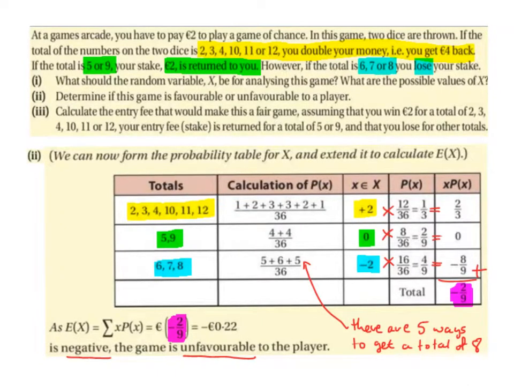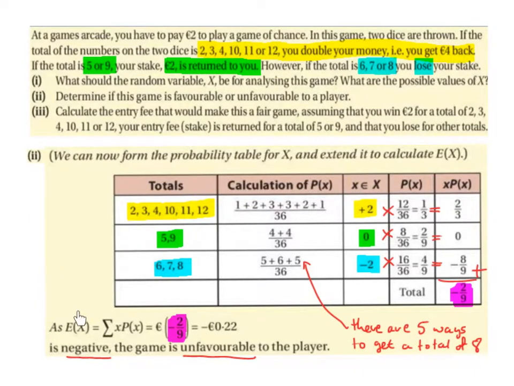And then the probability of getting a total of 6 is 5 over 36. The probability of getting a total of 7 is 6 over 36. And the probability of a total of 8 is 5 over 36. If you get a total of 6, 7 or 8, you lose your stake. So you end up with minus €2. Simplifying this, we get 16 over 36, which is 4 over 9. And minus 2 times 4 over 9 is minus 8 over 9. So adding these, we end up with minus 2/9.